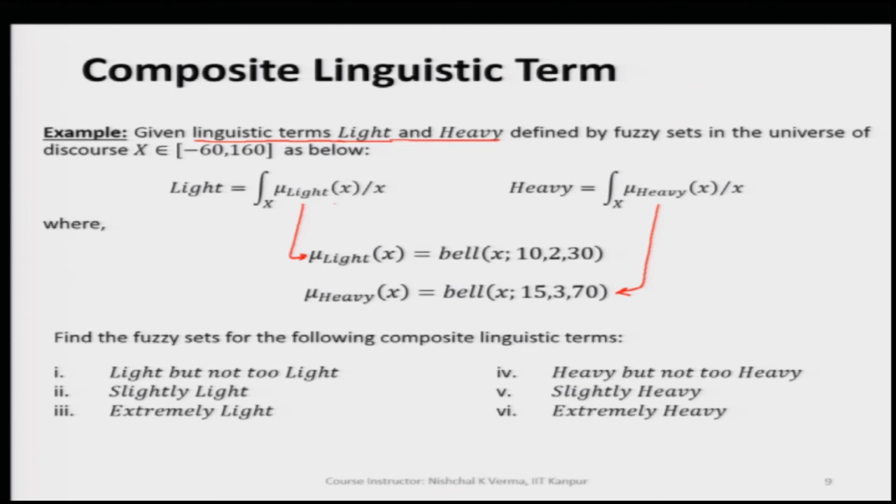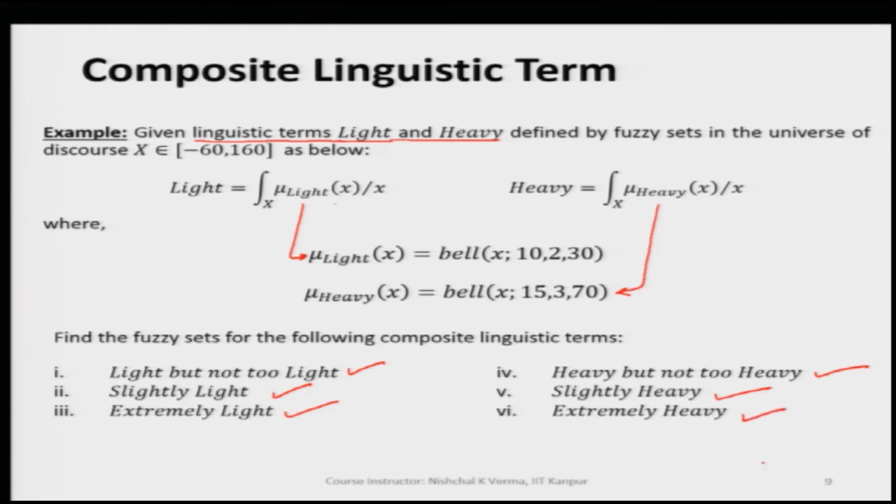Now, our job is to find the composite fuzzy sets out of the given fuzzy sets as primary terms. So, we see that we can have composite linguistic terms like this: light but not too light, slightly light, extremely light, heavy but not too heavy, slightly heavy, and then finally extremely heavy.